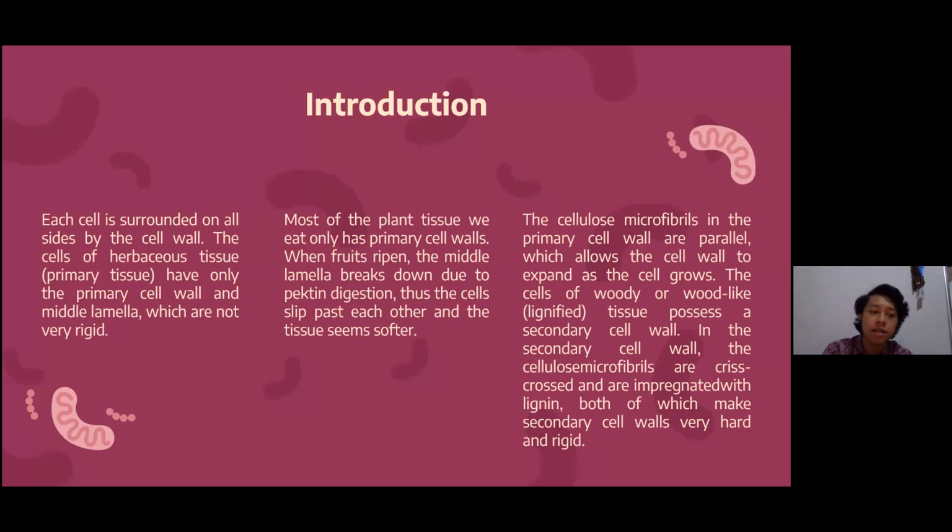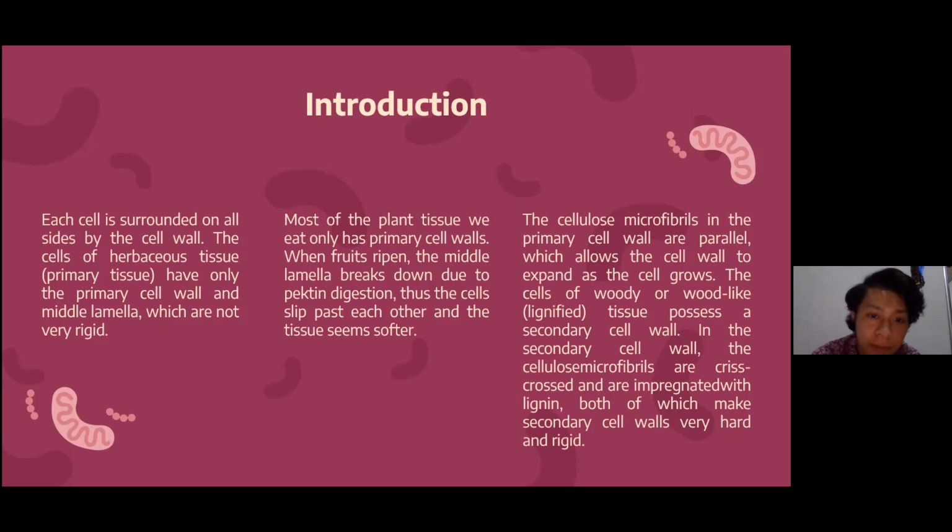Okay, the introduction: each cell is surrounded on all sides by the cell wall. The cells of herbaceous tissue or primary tissue have only the primary cell wall and middle lamella, which are not very rigid. It makes the vegetables or fruit something we can eat because it's not very rigid. Most of the plant tissue we eat only has primary cell walls.